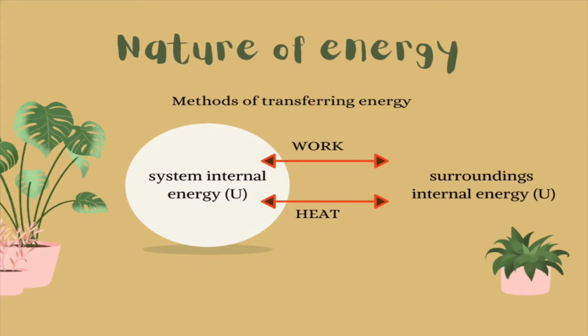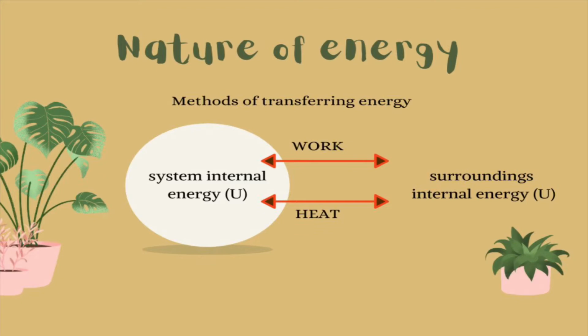Let's look a little more closely at system and surroundings. A system is going to have internal energy, symbolized with capital U. The internal energy is the total energy in the system. Changes can happen if we transfer this energy to the surroundings. We could transfer energy through work, but energy can also be transferred by heat.